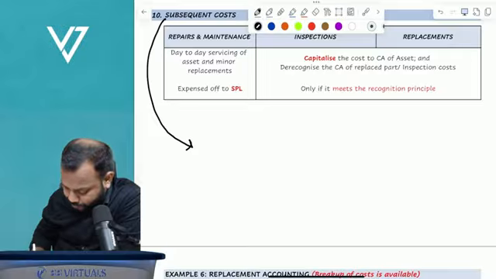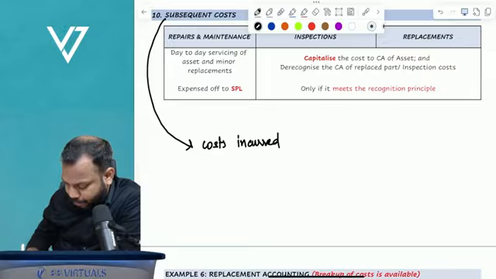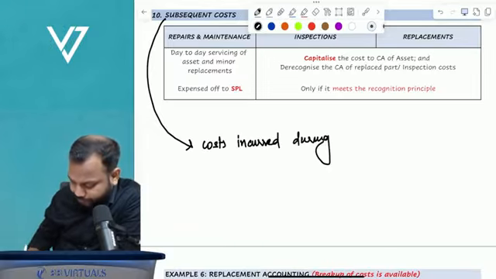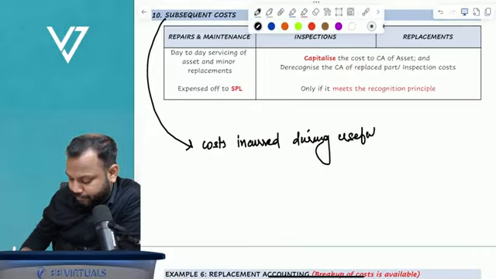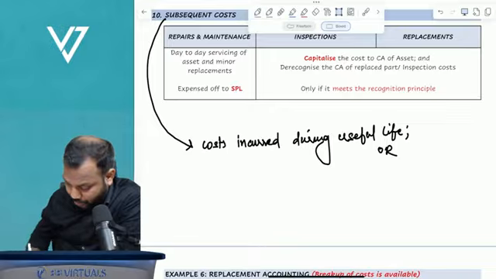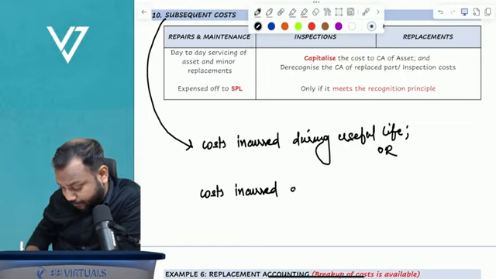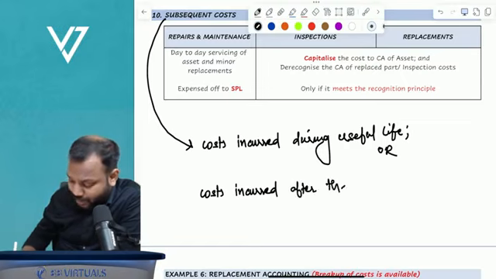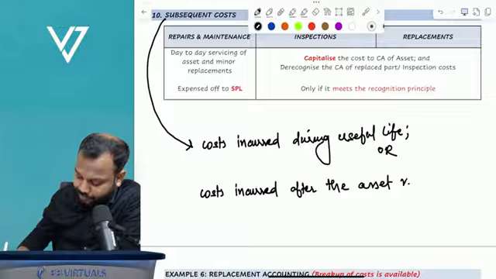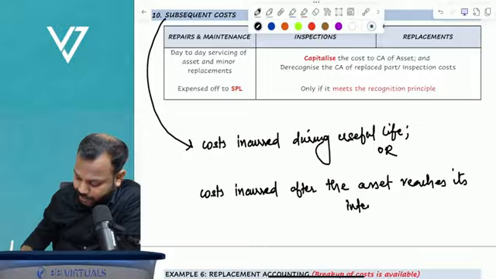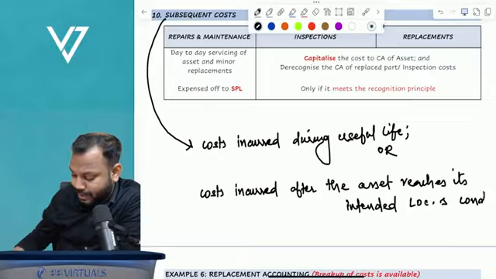Subsequent cost means costs incurred during useful life, or costs incurred after the asset reaches its intended location and condition.